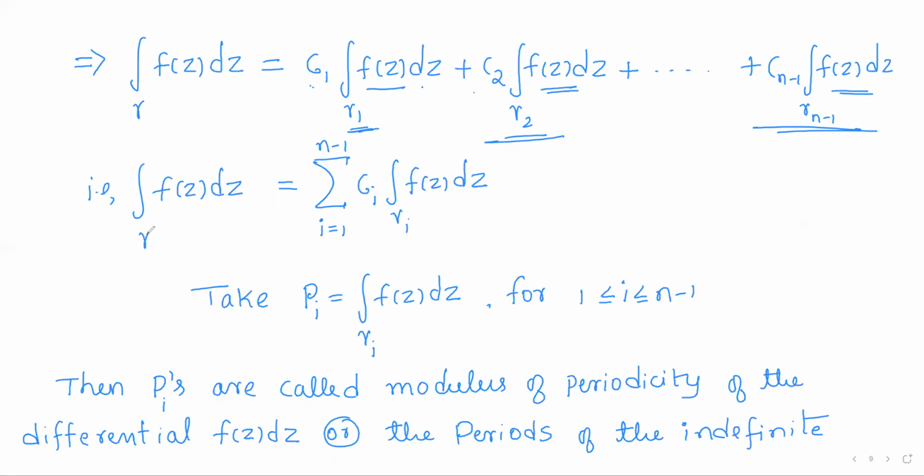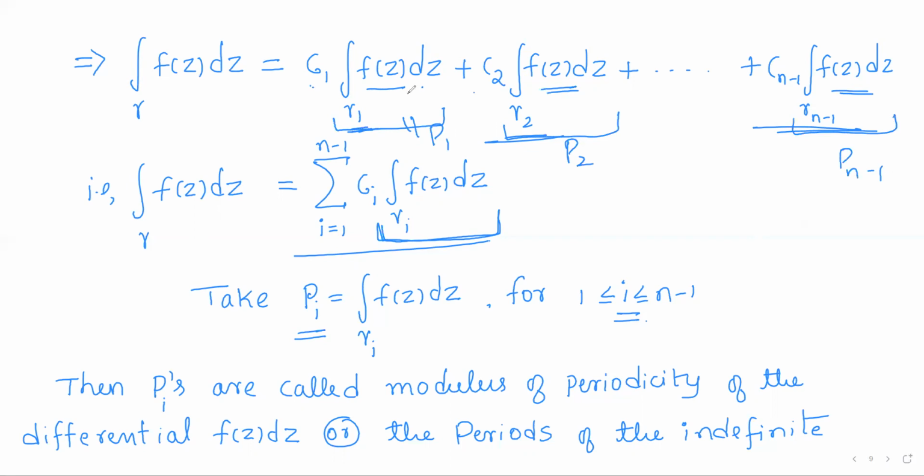Therefore, the integral of f of z dz can be written as the summation of Ci times the integral of f of z dz over gamma i. Now take these integrals, the integral of f of z dz over gamma i, as pi for each i. So the integral over gamma 1 is p1, this is p2, this is pn minus 1.